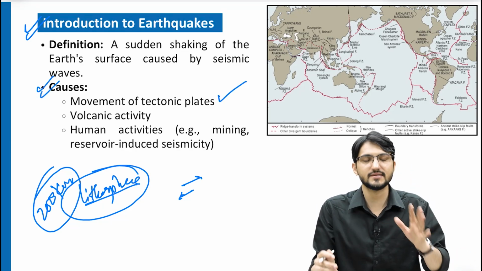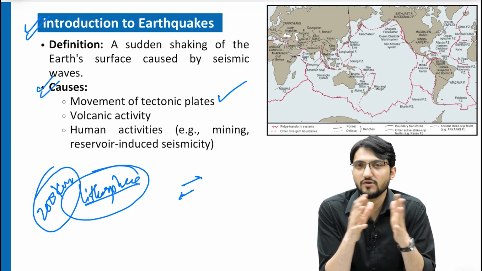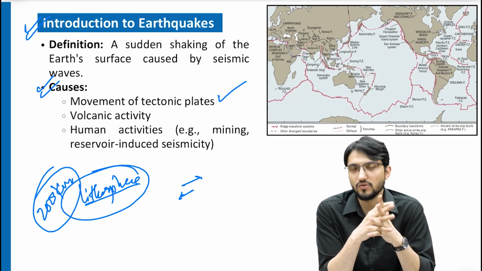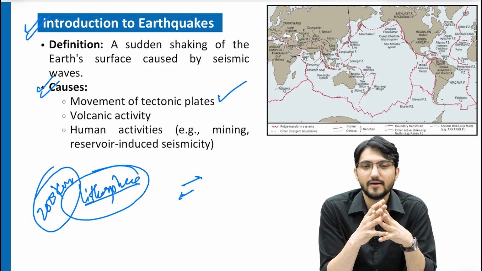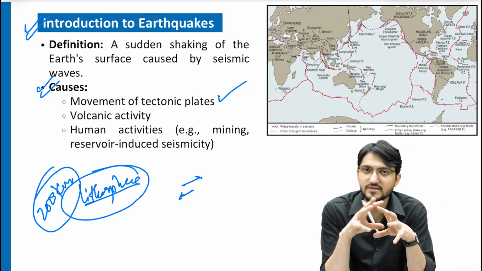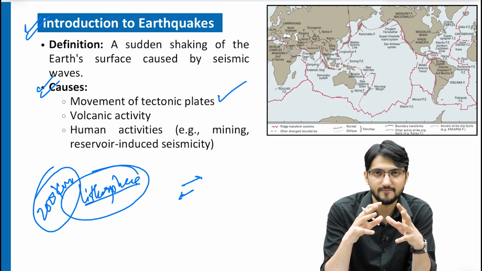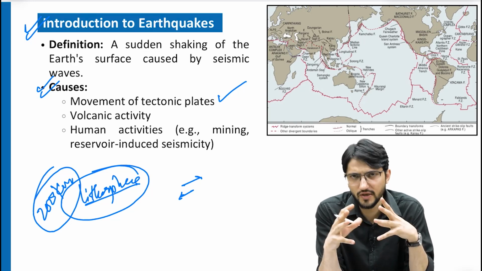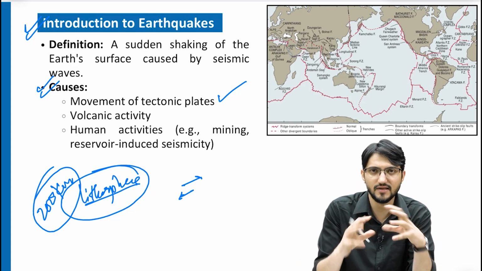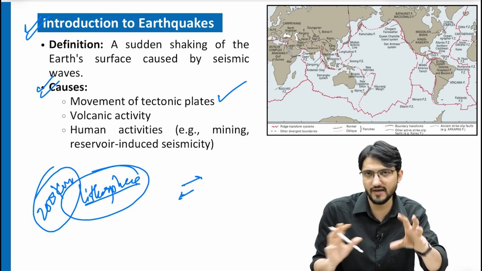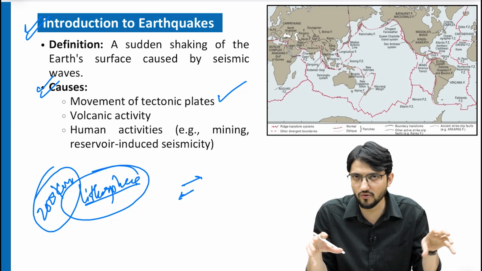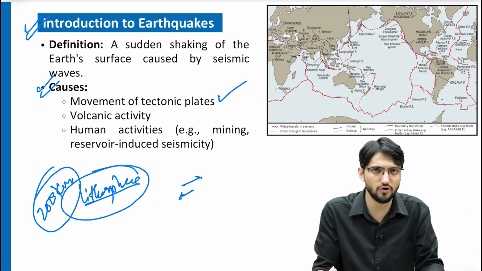Movement of tectonic plates. Briefly I will say what tectonic plates are. For those viewers who don't know, tectonic plates is a theory. Basically it's the understanding of the movement of the surface plates of the earth, and they are moving very slowly. There are divisions of the earth's surface that are moving in different directions, and they collide with each other, and different phenomena happen.